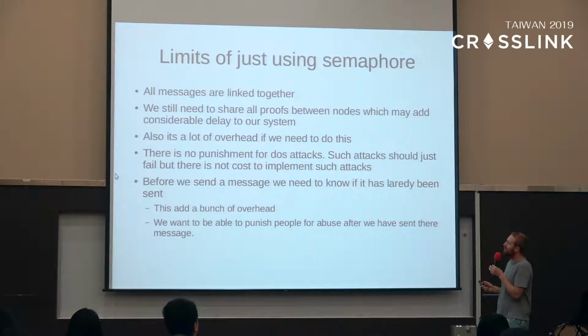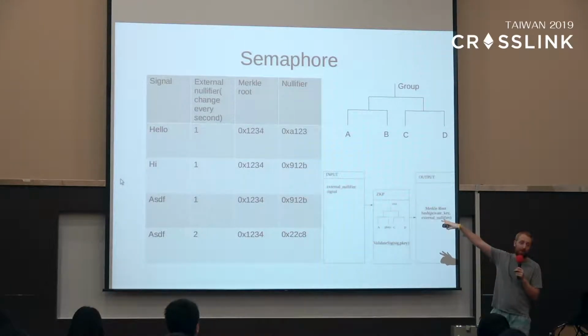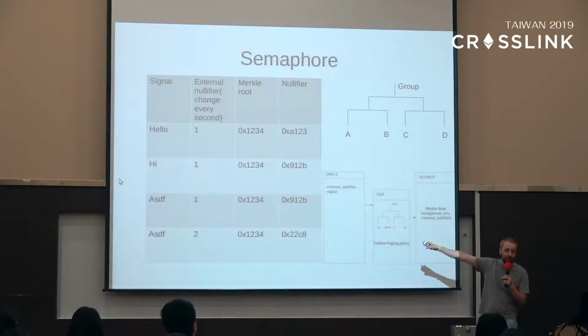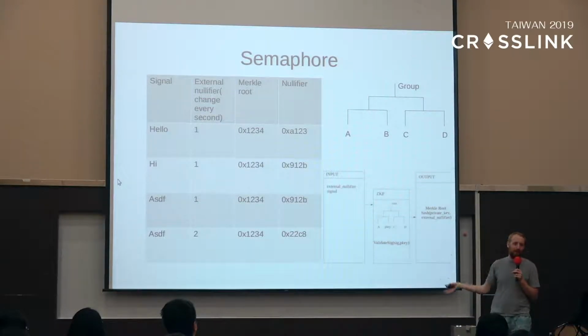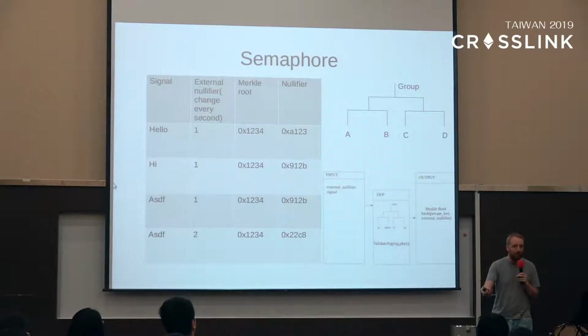So all messages are linked together. So each message in an epoch is linked together, but that's kind of okay. That's exactly what we're sort of looking for here. And another problem is that, let's say that there's more than just me receiving messages. Okay, if it's just me receiving messages, this works totally fine. I can receive messages, and I know when someone's sending 2 messages, so I can ignore that. But if there's 2 people, then the overhead gets much more. Because every time I receive a proof, I have to share it with the other person.